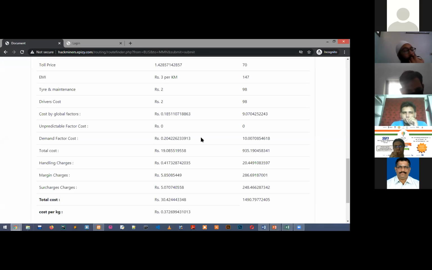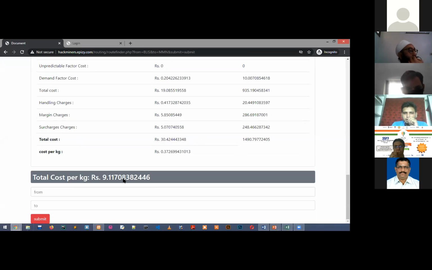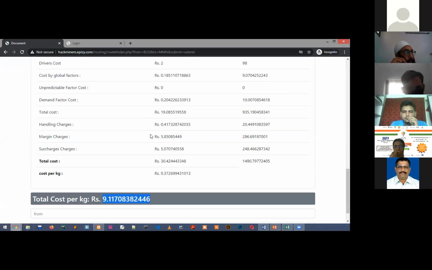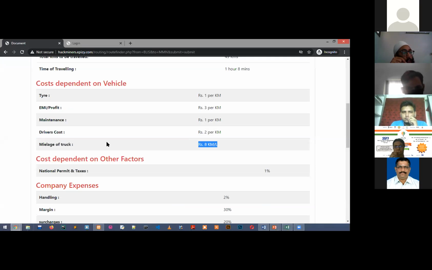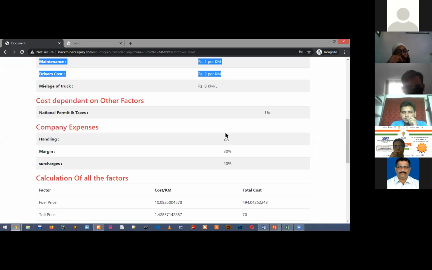So you just show me the total one, not the lag-wise. One is 9.11. My prediction is 12 rupees, 12.35. Yes, so those are the factors affecting, sir. One is demand, which has a negative value, and another factor is vehicle type, where the mileage of the vehicle is taken as 8 kilometers per liter, and the costs are different. Your cost can be different, so it might affect 1 or 2 rupees.